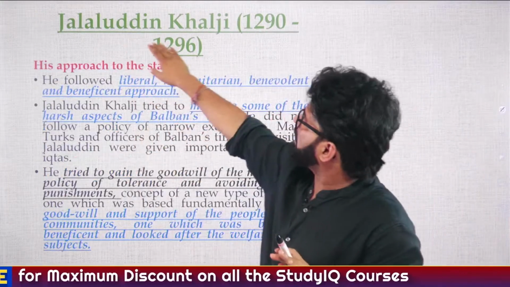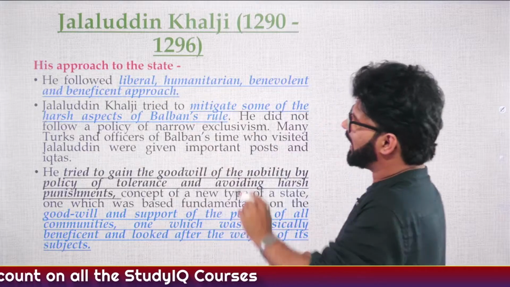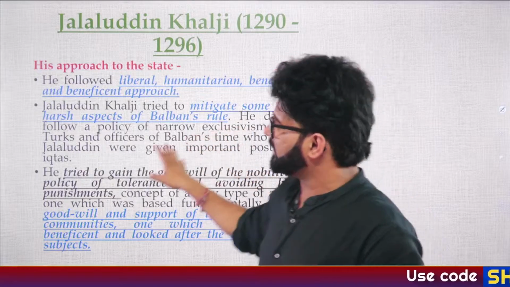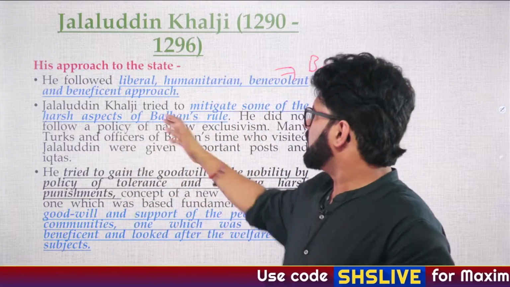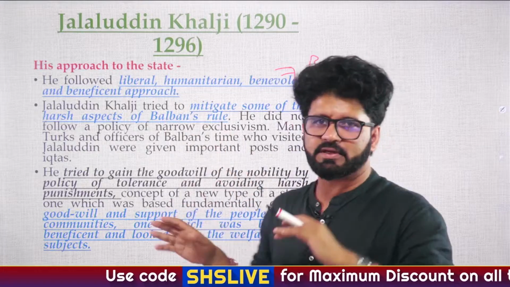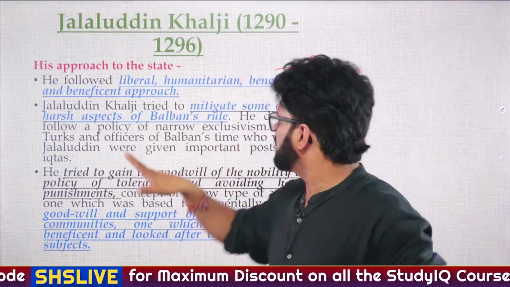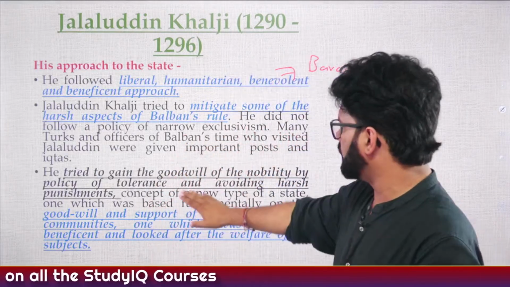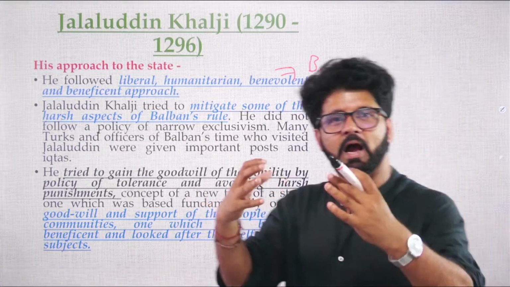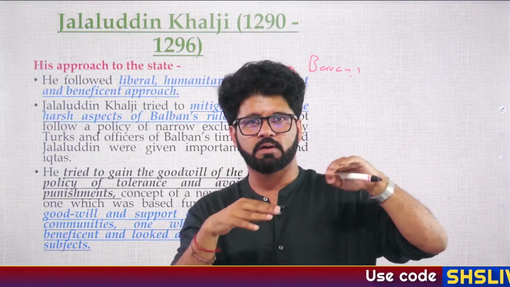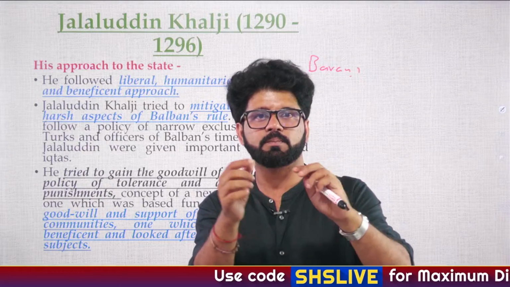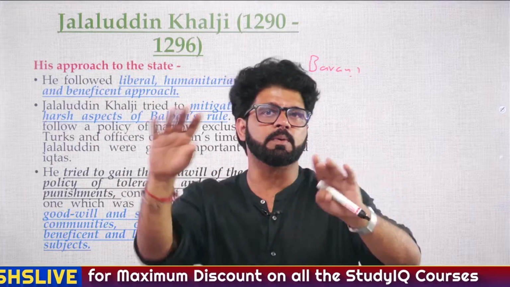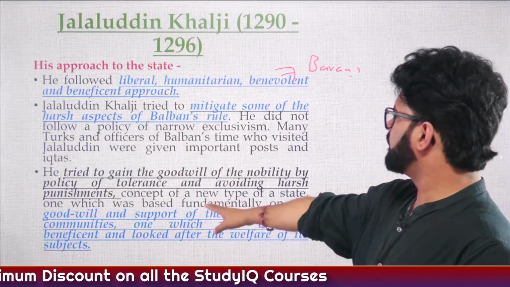Fine. If we talk about Jalaluddin Khilji, according to Barni, he was not as harsh as Balban, and not that strict, blood and iron. I am not saying this because, seriously speaking, I don't believe he was liberal or humanitarian when he killed. He tried to gain the goodwill of the nobility, because he had killed two kings, small kids. Many people see it as a revolution because he did not discriminate between Turkish and non-Turkish people. So he wanted to win the goodwill and support of the people.